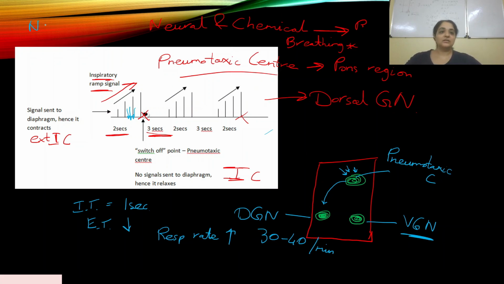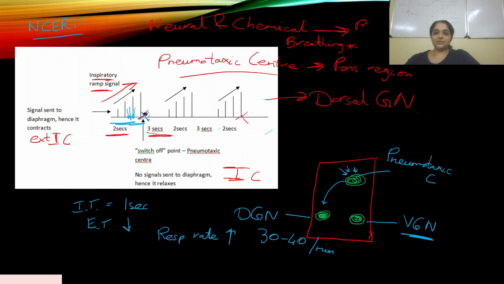If you read your NCERT text, it plays a role in the switch off signal, which I've already explained. After 2 seconds it will send a signal here and it will switch off. Apart from that, it has also been experimented that if you place an electrode here and stimulate this, it will send signals to the DGN where it can alter the respiratory rate.